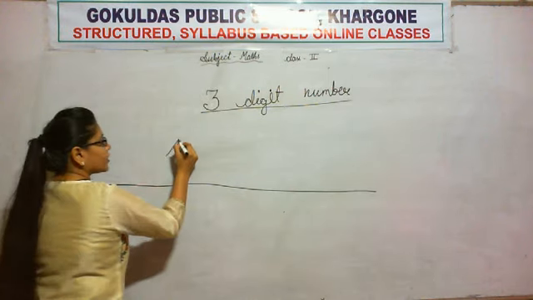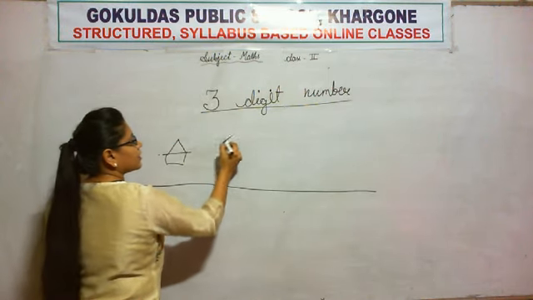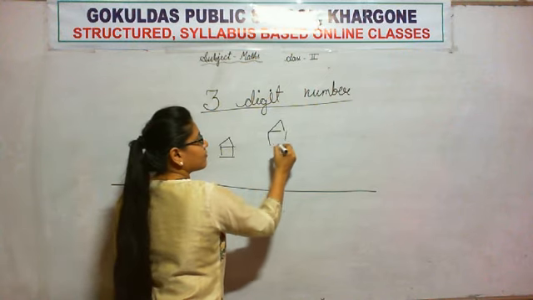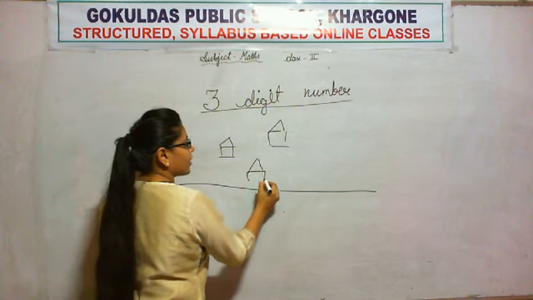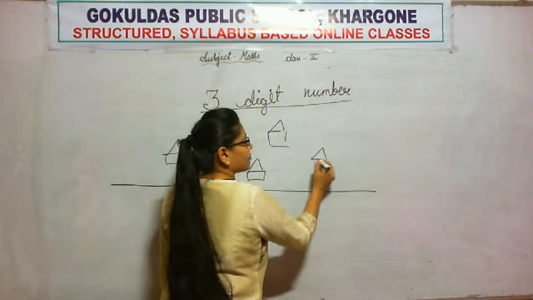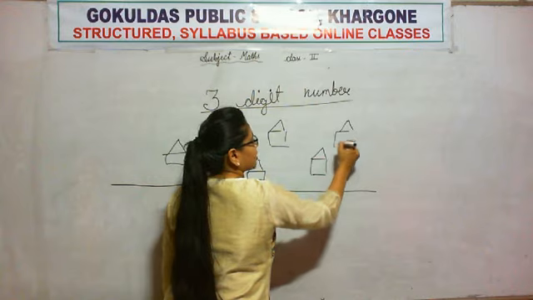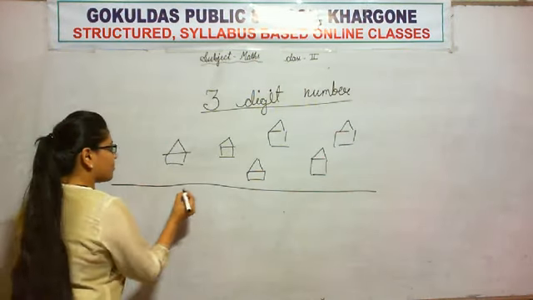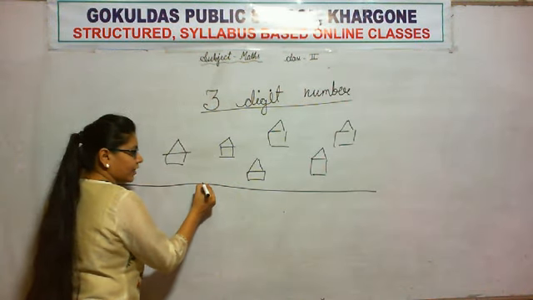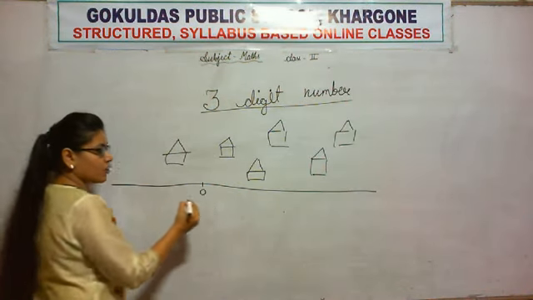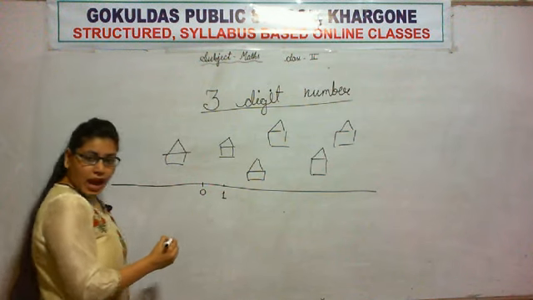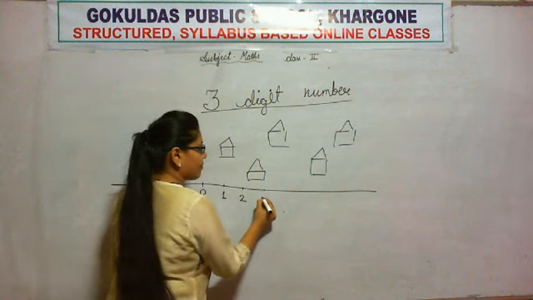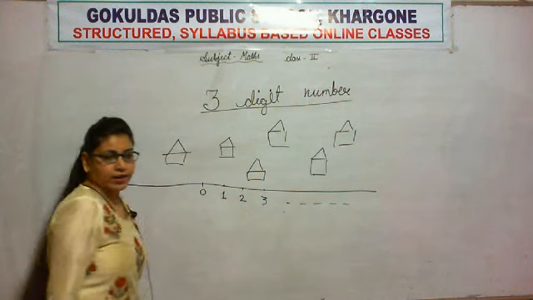Like this is your house. This is my house. This is Kritika ma'am's house. This is your best friend's house. Aarti ma'am's house. Geete ma'am's house. And all of us live in Khargon. So likewise, numbers also live on a number line. This is zero's house. Number 1's house. Number 2's house. Number 3's house and so on.